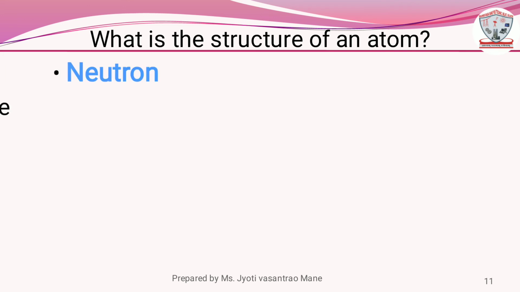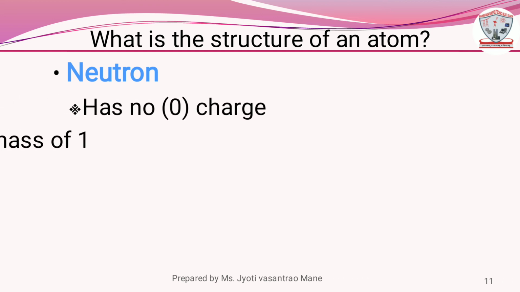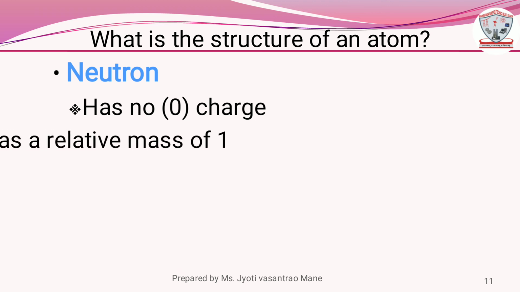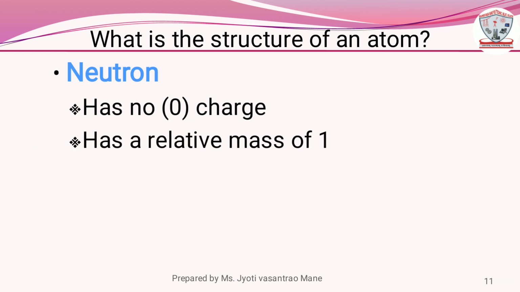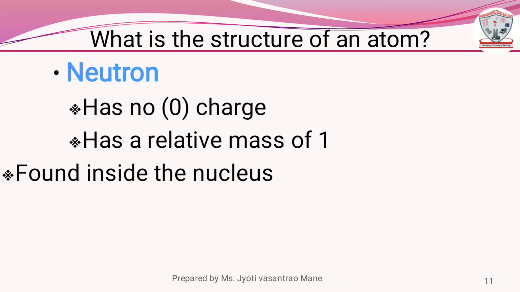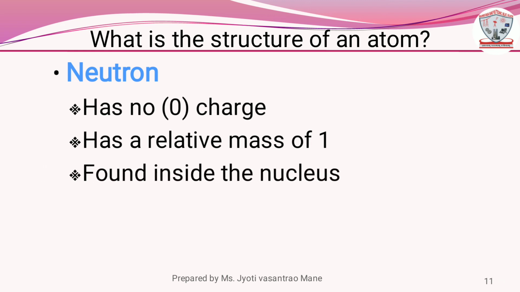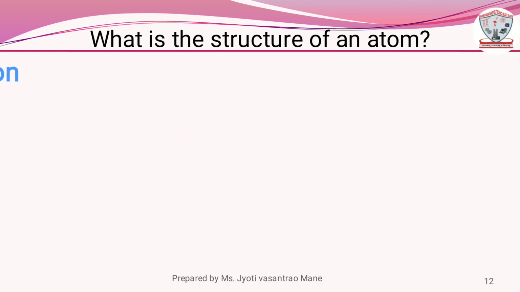Next, neutron. Neutron has no charge, that means zero charge. Neutron has a relative mass of 1. Neutron is found inside the nucleus and it is denoted by N. Next one is the electron.